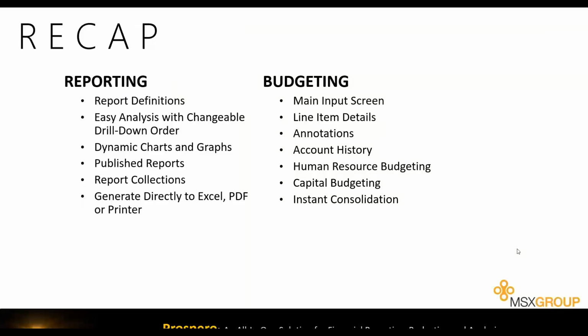So we looked at a lot of information on that left-hand side. We did not touch on budgeting, that list on the right-hand side, but we looked at that income statement as an example, easy analysis, changeable drill down order, dynamic charts and graphs, publishing reports. I mentioned report collections, where you can put several reports into one collection and have them all generate at one time, either directly to the screen or directly to the printer, Excel, PDF, or published versions. And all those options are available for generating reports directly to those output options.